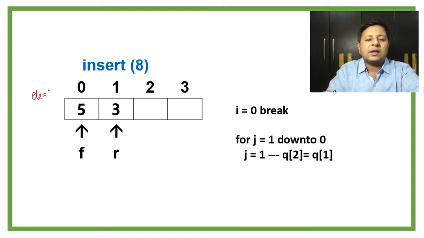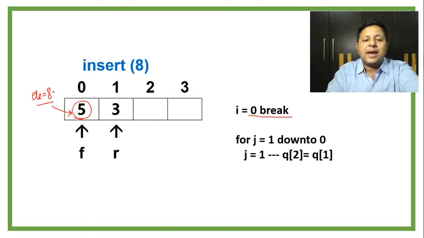Let me write it here. Let's say the element is 8. So 8 is getting compared with 5. Is 8 greater than 5? The answer is yes, and that's the reason you're going to break at 0. So when you break at 0, it is fixed that my 8 is going to get inserted at this position.